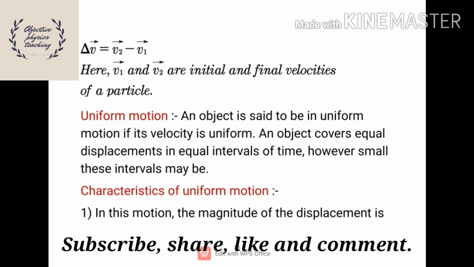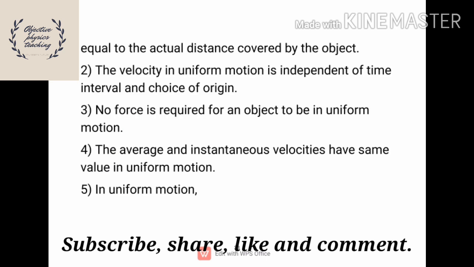First one, in this motion, the magnitude of the displacement is equal to the actual distance covered by the object, because in this case the body is traveling along a straight line. Our next one, the velocity in uniform motion is independent of time interval and choice of origin, because it is always constant.